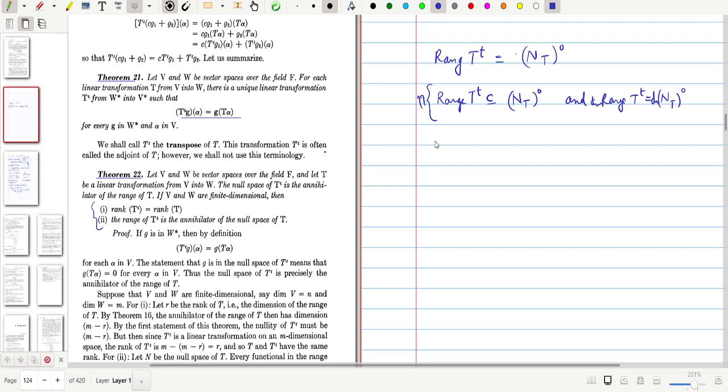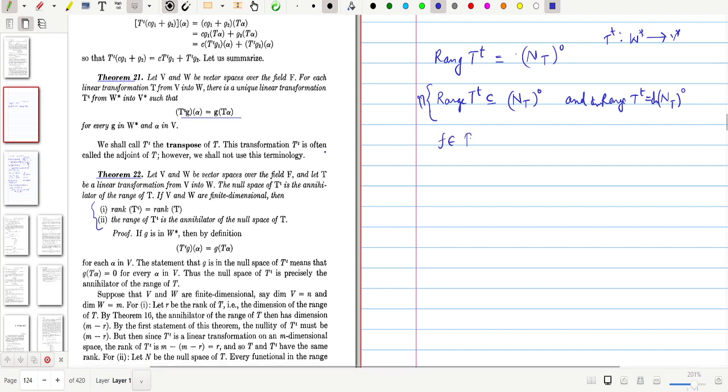First we choose from this range of T transpose. This T transpose is a linear transformation from W star to V star. Then this range of T transpose is a subspace of V star. So I choose F belonging to the range of T transpose. What is the meaning of this? This F can be written as T transpose of G for some G belonging to W star.